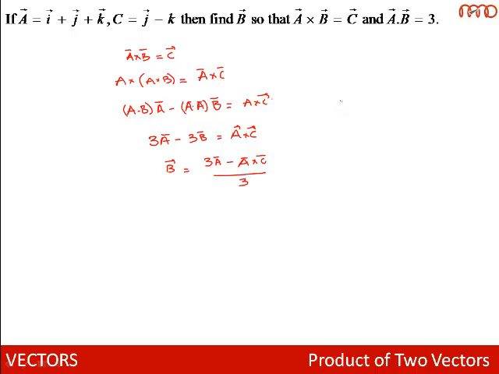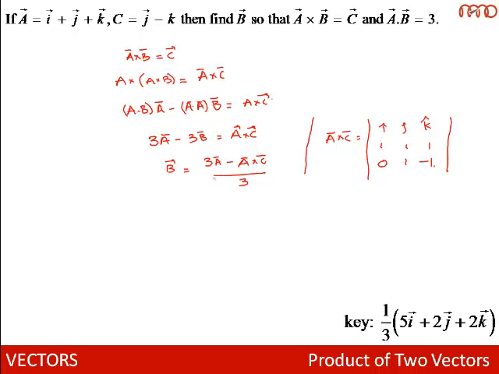Now A cross C can be easily found out. A cross C is given by the determinant I, J, K, components of A 1, 1, 1 and components of C 0, 1, minus 1. A cross C is known to us. A is given, the simple linear transformation will give us the value of B bar. So B bar will come out to be 1 by 3 into 5I cap plus 2J cap plus 2K cap.